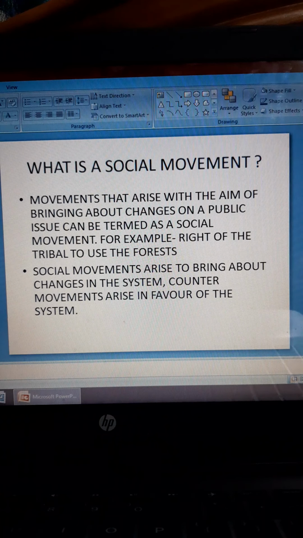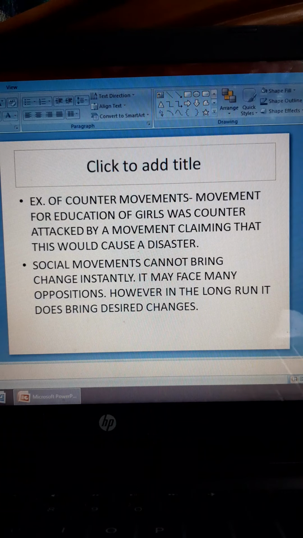Social movements arise to bring about changes in the system. However, counter movements arise in favor of the system. So when a social movement arises claiming that certain things should not be there or certain things should be there, in opposition to that there is a counter movement which says no, this particular thing is legit, it has to be there. They oppose the social movement.